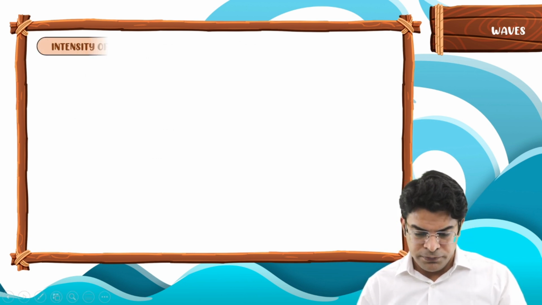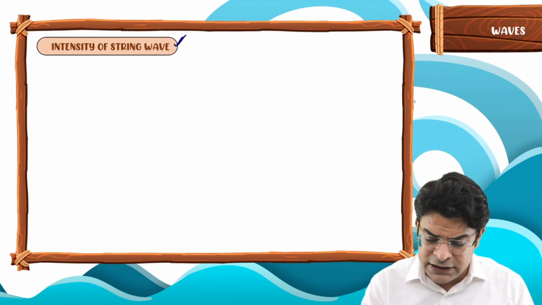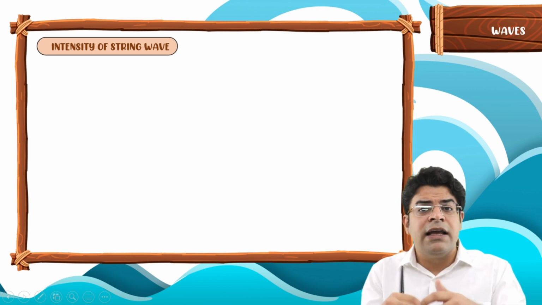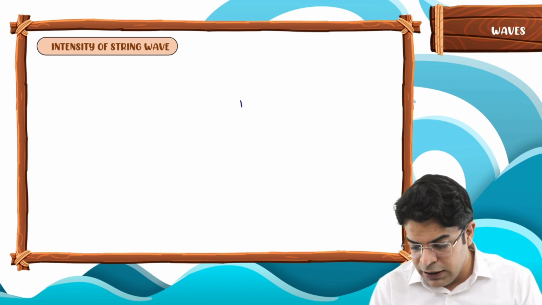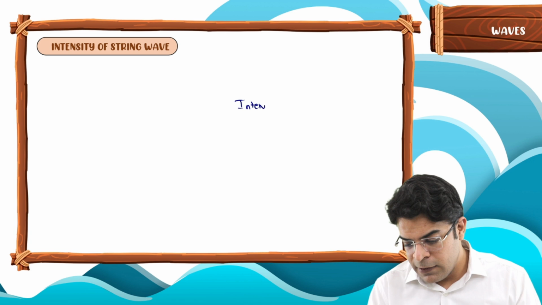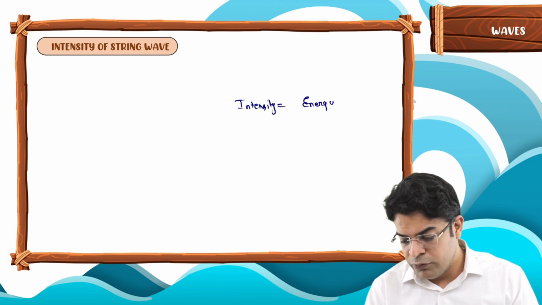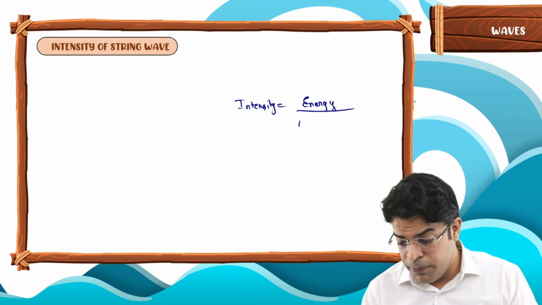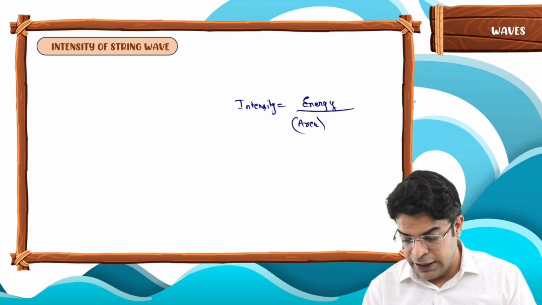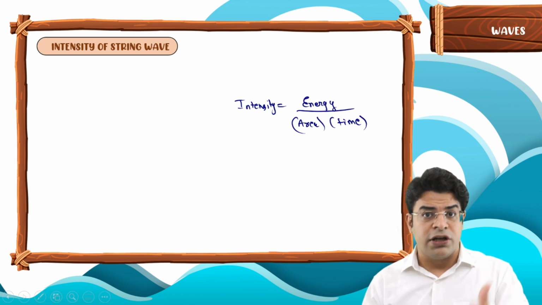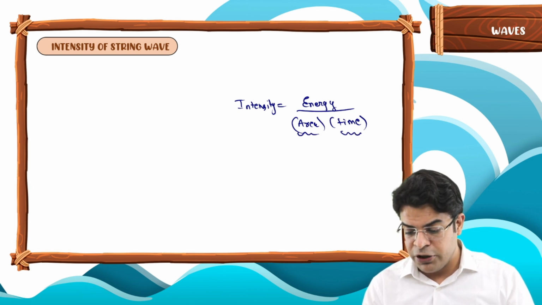So let's move on. Now what is the intensity of a string wave? First of all, you need to understand the definition of intensity. Intensity is nothing but energy incident or energy transferred per unit area per unit time.